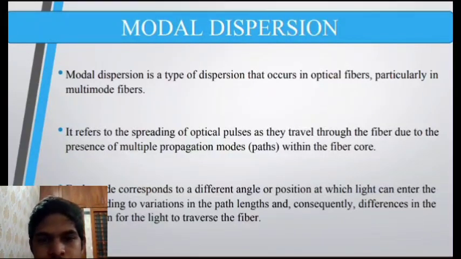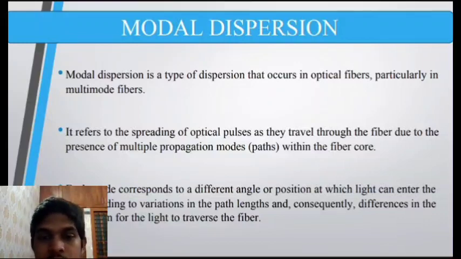Modal dispersion. Modal dispersion is a type of dispersion that occurs in optical fibers, particularly in multimode fibers. Modal dispersion only happens where the fiber can support more than one mode. If the fiber can support more than one mode, there is going to be spreading of light, and light can travel in different directions. So the intensity of the light produced at the output is going to be less compared to the initial light.